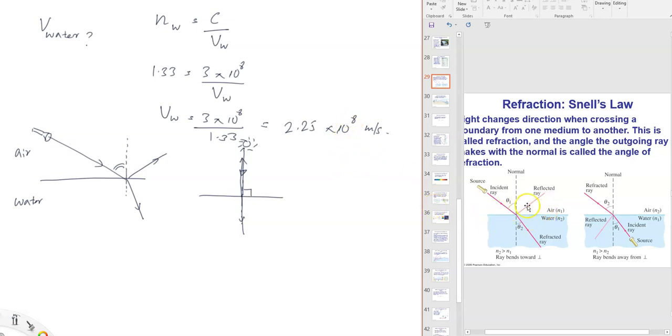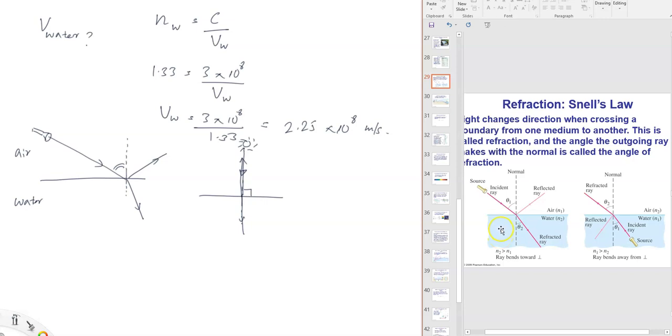Here the light goes from air to water, and we have marked the refractive index of air as N1, the first medium, and the index of water as N2 because it's the second medium. So you see the incident ray, the reflected ray, the refracted ray, and you see the two angles. Theta 1 is the incident angle. Theta 2 is the refracted angle.